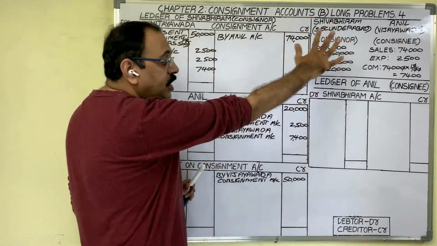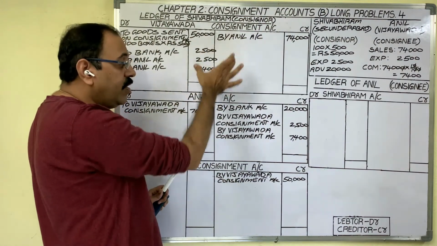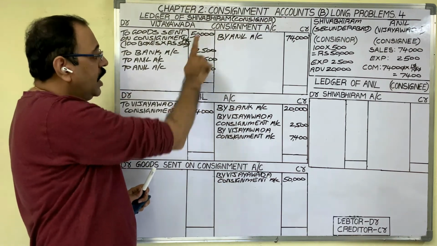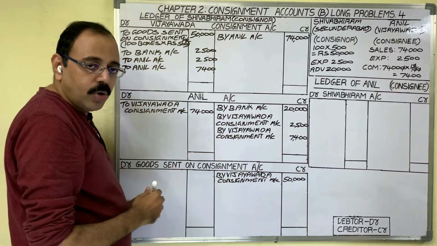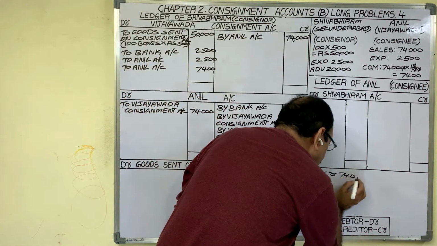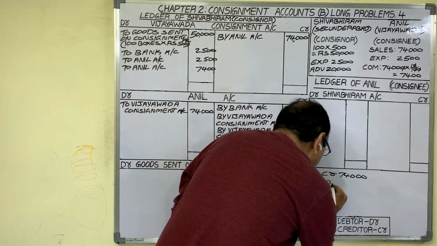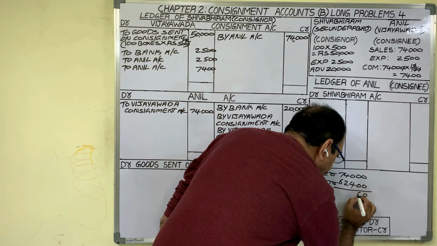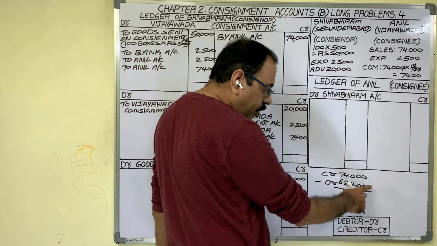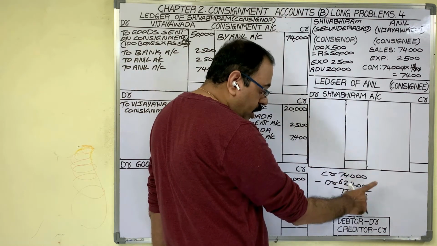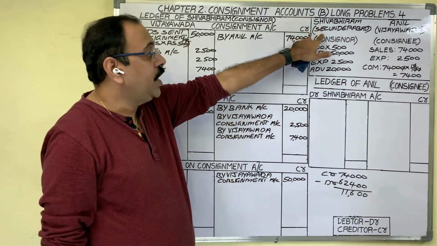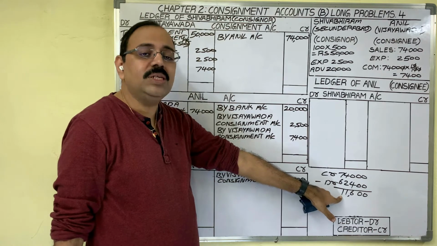So all transactions we have posted. Now one by one we have to close the accounts. First consignment account will close. In consignment account credit side total is more. In rough notes put the credit total 74,000 rupees minus debit total 62,400. Difference 11,600. Credit side we wrote income, debit side we wrote expenditure. Income is more, therefore the answer is profit. In consignment business, consignor got a profit of 11,600.